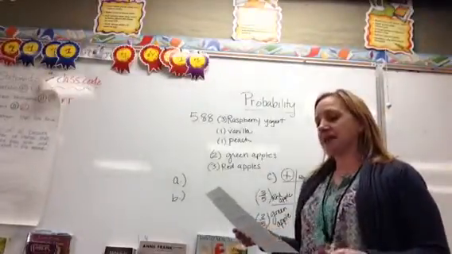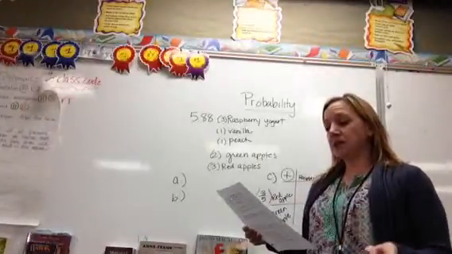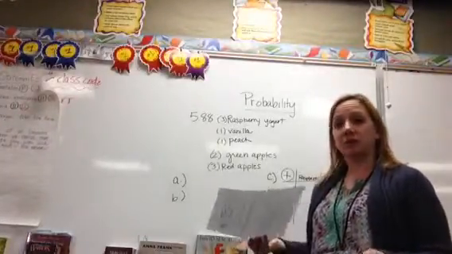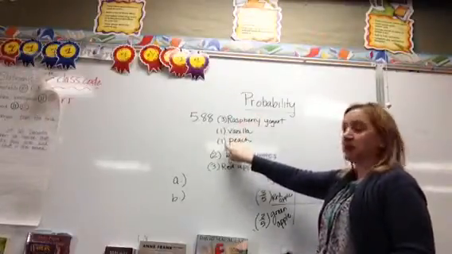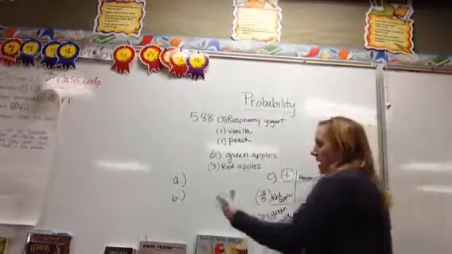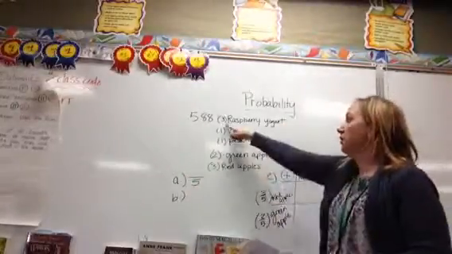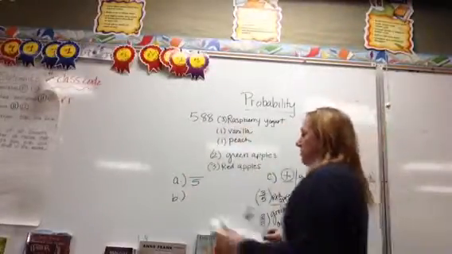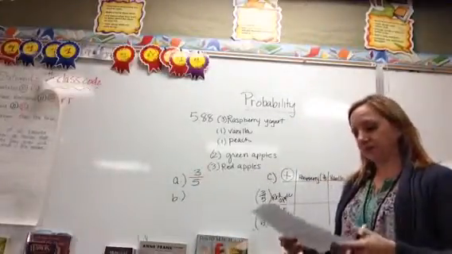Part A asks, if he reaches into the refrigerator to get a yogurt without looking, what is the probability that Lucas will choose a raspberry yogurt? Well, we know altogether that we have 3 plus 1 plus 1. Altogether, we have 5 yogurts, and the chances of pulling a raspberry are 3. He can choose 3 of them. So your chances of pulling a raspberry yogurt are 3/5.